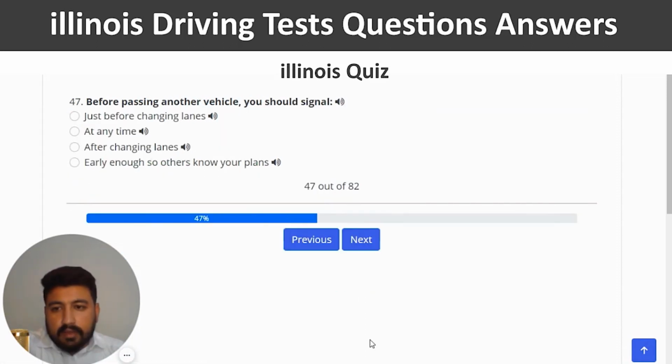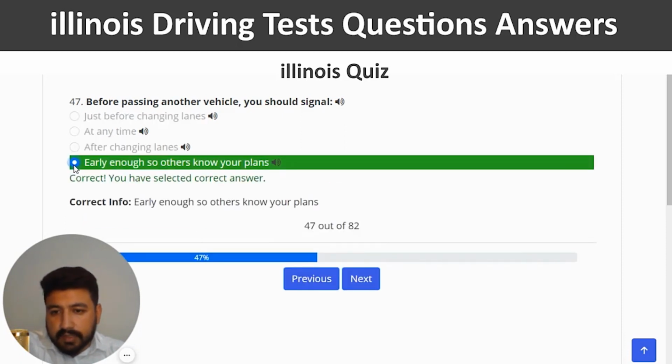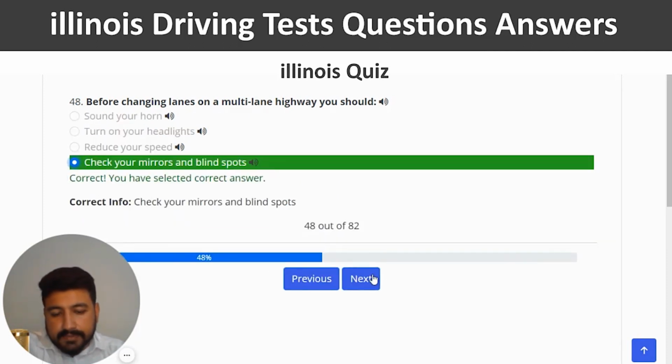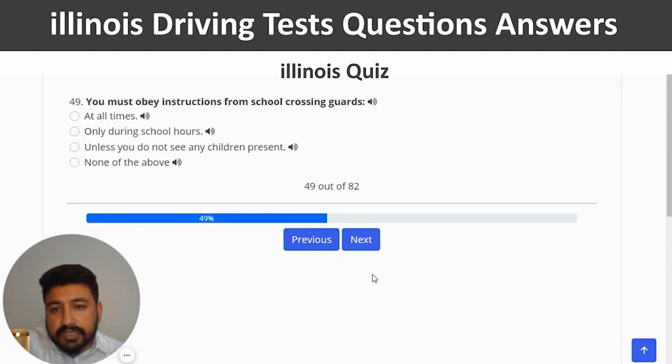Correct. And next. Before passing another vehicle, you should signal. The right answer is early enough so others know your plans. So last option, yeah, and next. Before changing lane on a multi-lane highway, you should check your mirrors and blind spots. Fourth one again. Next. You must obey instructions from school crossing guards. The right answer is at all times. So I'm going to click on the first option.